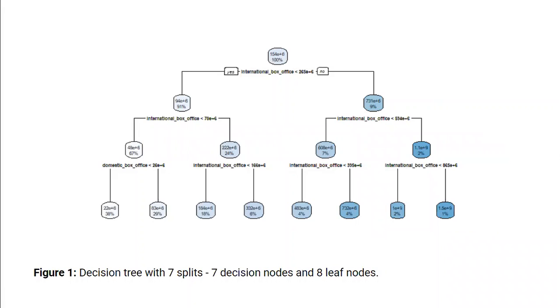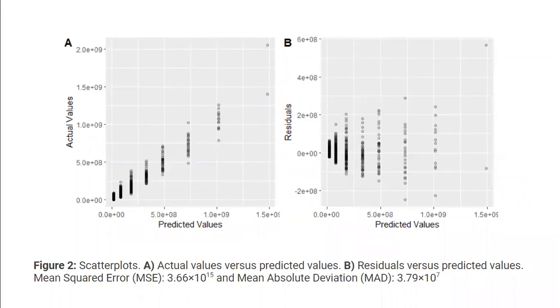Here we have our decision tree, which is constructed almost entirely using the international box office. More importantly, we graphed the actual values versus the predicted values to see how well the model performed. The graph is incredibly linear, but as values increase, the model becomes less accurate in predicting the total revenue, resulting in heteroscedasticity in our residuals plot. This model had a mean squared error of 3.66 times 10 to the 15th and a mean absolute deviation of 3.79 times 10 to the 7th.